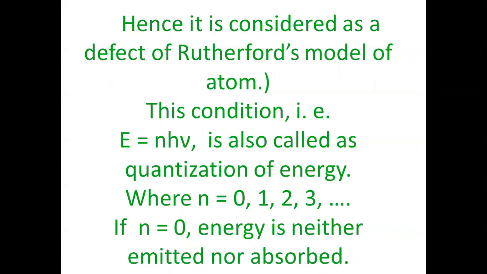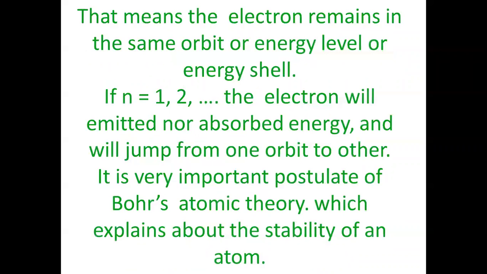For n is equal to 0, the value of E will be 0. That means the energy is neither emitted nor absorbed. So there is no change of orbit for electron. It will remain in the same orbit. If n is equal to 1, one photon or one quanta of energy is either emitted or absorbed. If it absorbs energy, it goes to next higher level, or if it emits energy, it will go back to the lower levels.